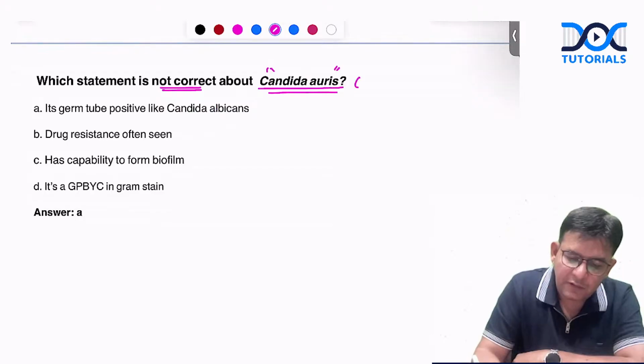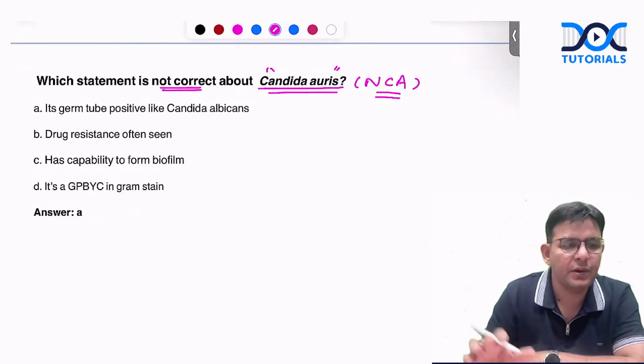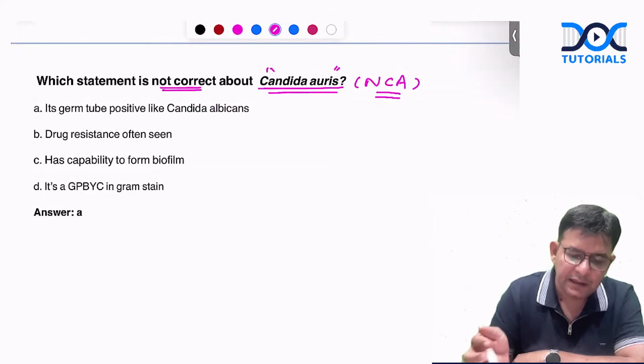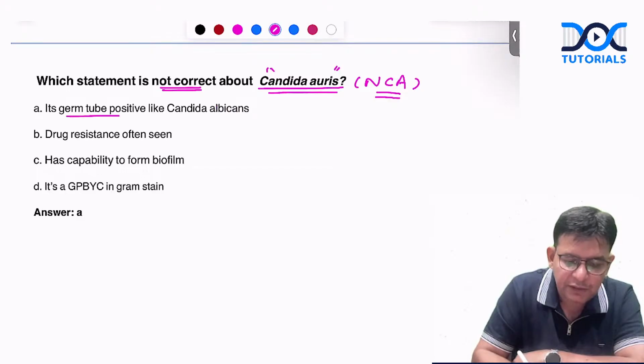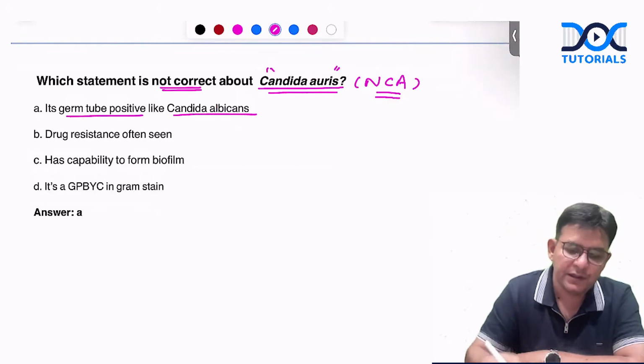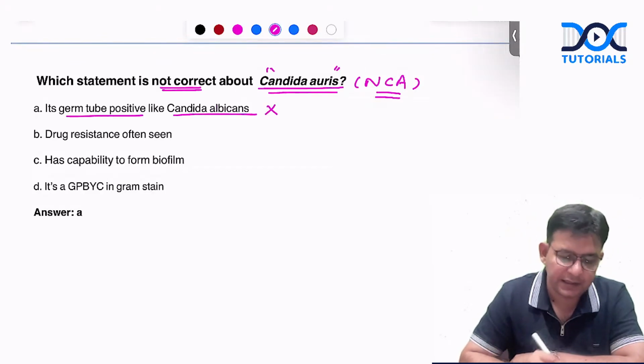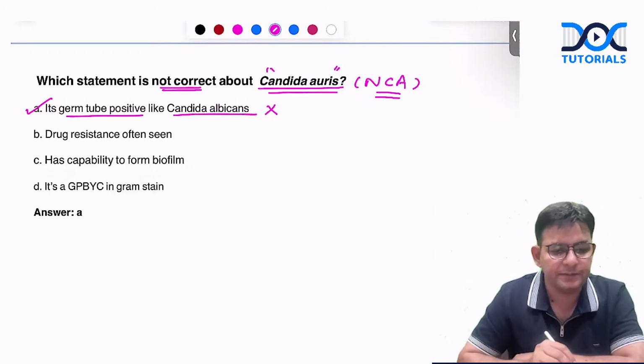Candida auris, obviously, as the name suggests, belongs to which group? NCA. NCA is what? Non-Candida albicans. And the first option says the germ tube test is positive in Candida auris, like Candida albicans. And what is the answer? No, this statement is not correct. The answer of ours is A only.